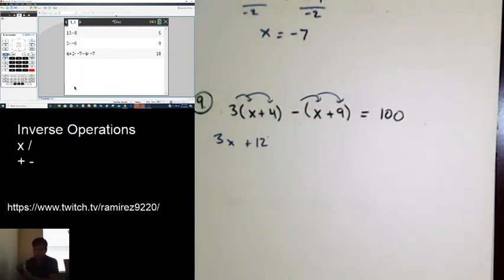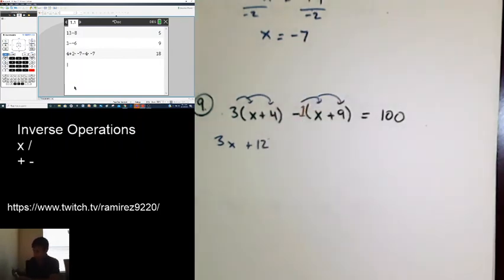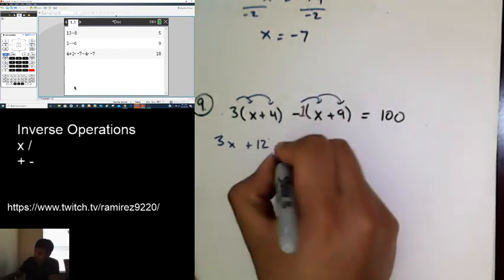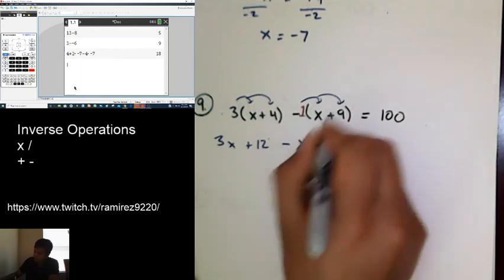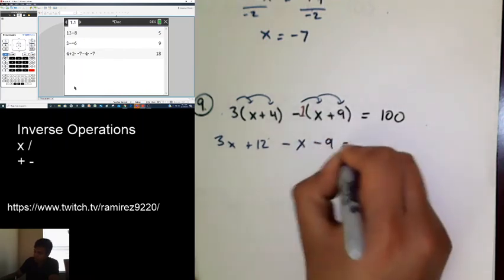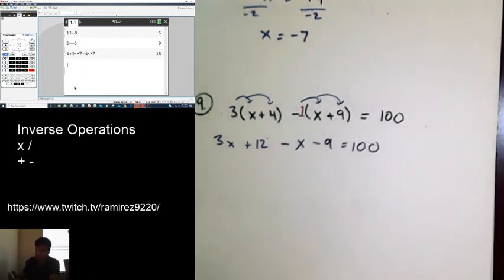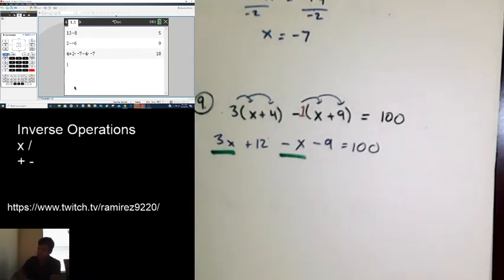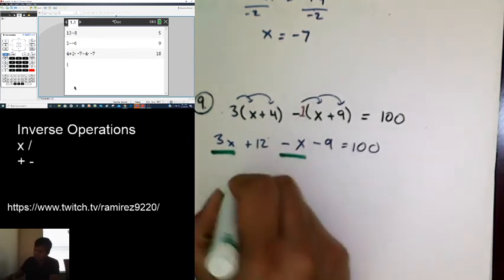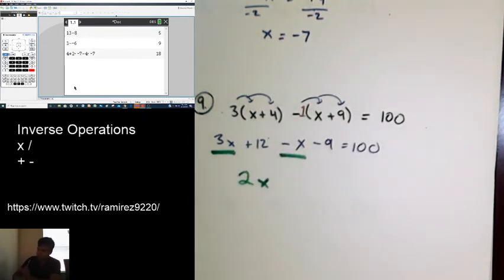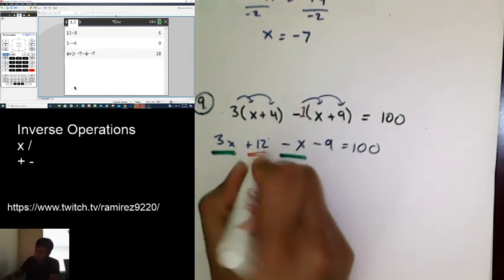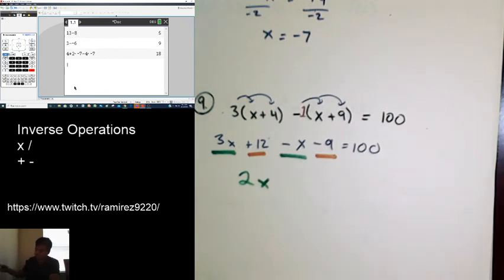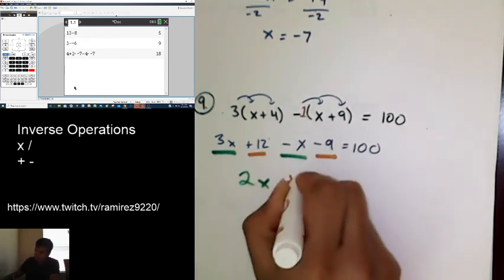You know, when you multiply by 1, you don't do anything in reality. But this is a negative, right? So we're just distributing that negative. So that becomes a negative x, and that becomes a negative 9. And again, we're going to go ahead and combine our like terms. We have a 3x and we have a minus x. So together, those become 2x. We have a positive 12 and a negative 9. Together, they become a positive 3.